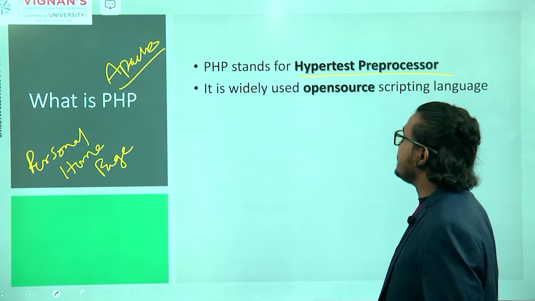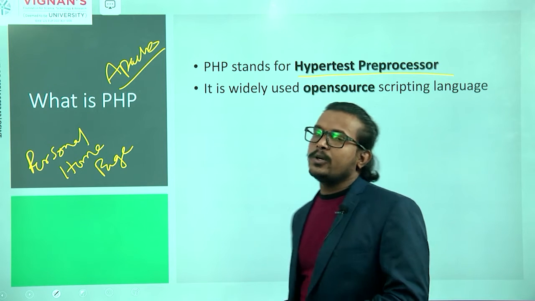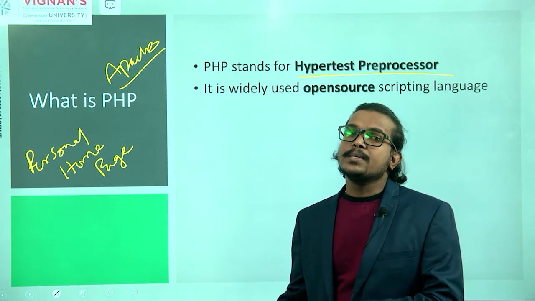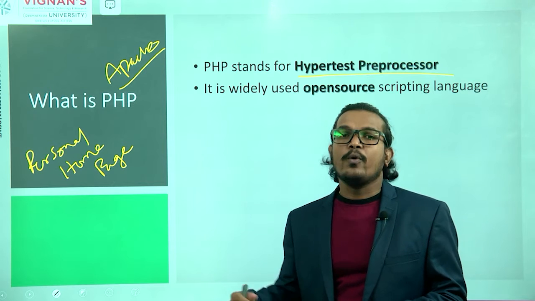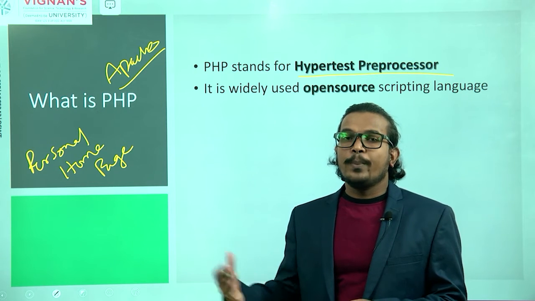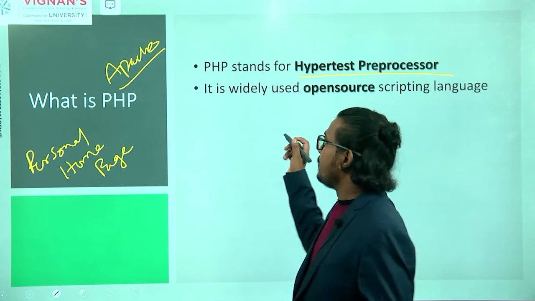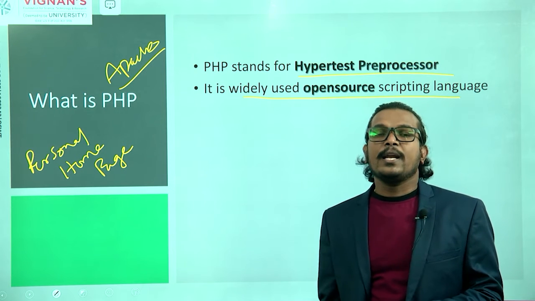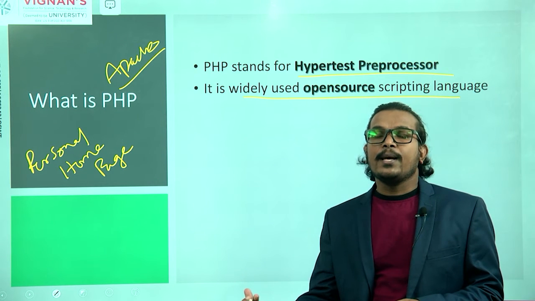Next, what is PHP? PHP is an open source scripting language, widely used. Open source scripting language means everything is available free of cost.